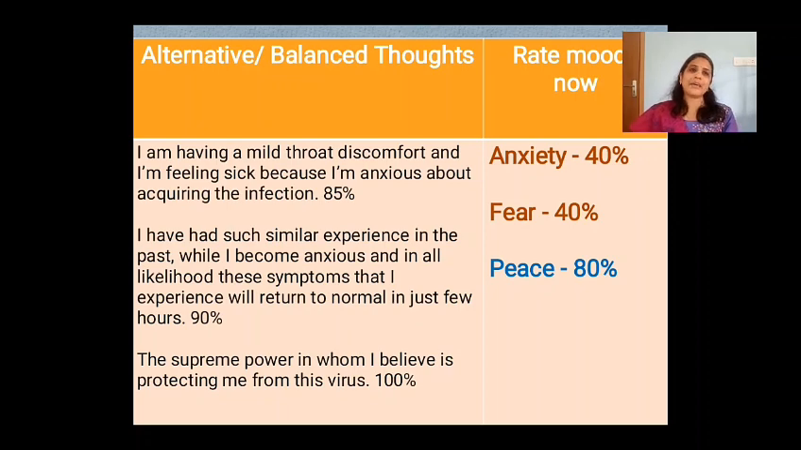So after having written the balanced thoughts, once more I am going to re-rate the moods which I have documented in column number 2. So hope you remember in this example in column 2, I wrote that anxiety was 90 and fear was 100. But after reading these balanced thoughts, I found that my anxiety has reduced from 90% to 40% and my fear has reduced from 100% to 40%. In addition, I also find that there is a new feeling which I experience, that is peace in my mind and peace in my heart. So that I have documented there as 80%.